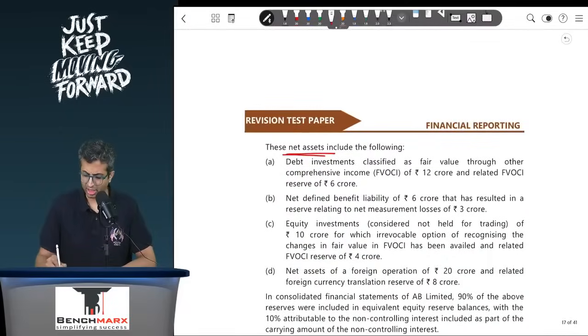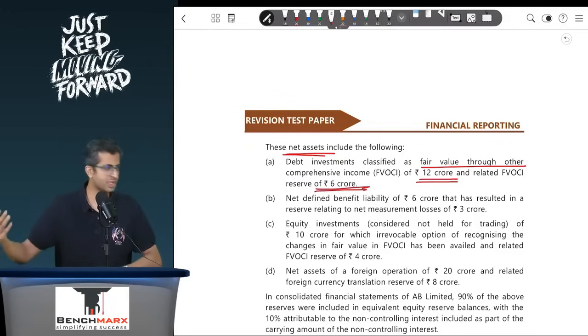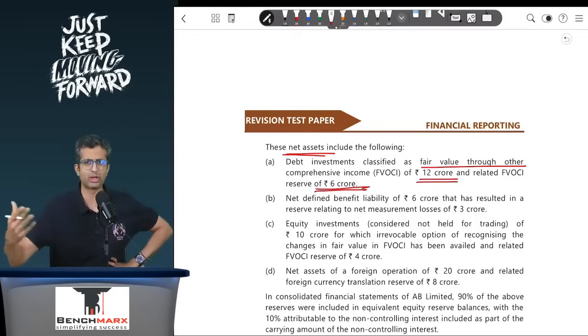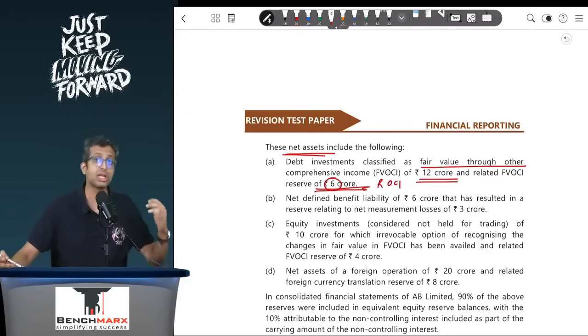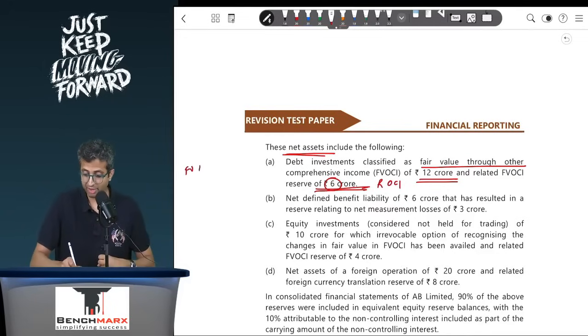Now the net assets included the following: debt investments classified as FVOCI of 12 crores and related FVOCI reserve of 6. So when I derecognize the net assets of 60 crores, along with that, your investment in debt is also removed, and hence you don't have to separately record that. However, the 6 crores, which is an FVOCI reserve, will have to be reclassified. It is a part of reclassifiable OCI. But how much of that? Well, 6 crores is the entire amount. 90% of it will be my share, 10% will be attributed to NCI. When NCI is debited, we have already derecognized the part attributed to NCI, and hence your entry will be fair value reserve 5.4 to, let us say, statement of profit and loss 5.4, because it is reclassifiable OCI.